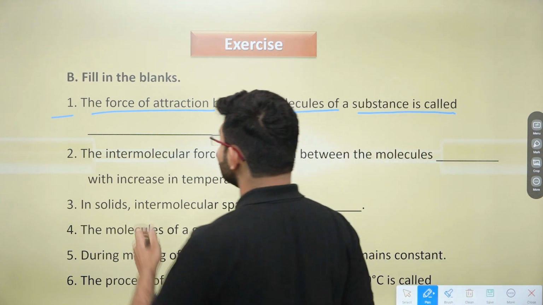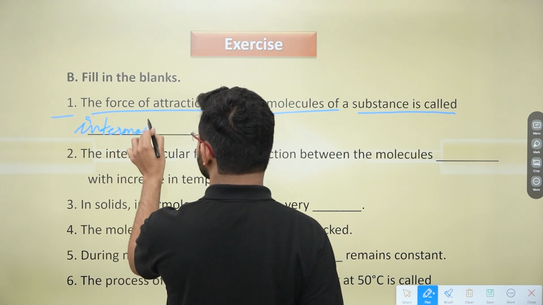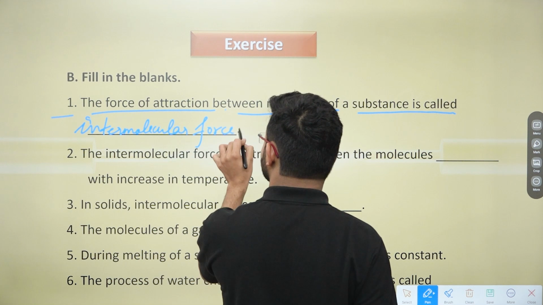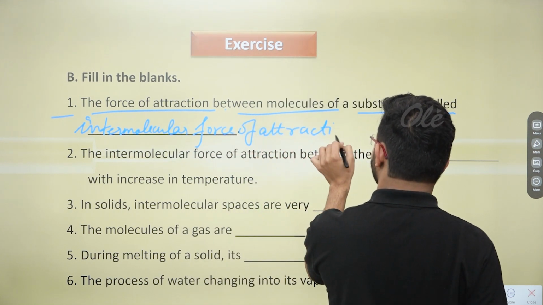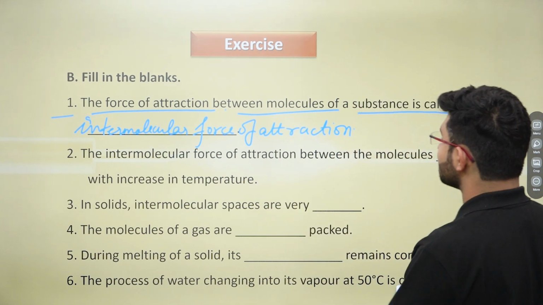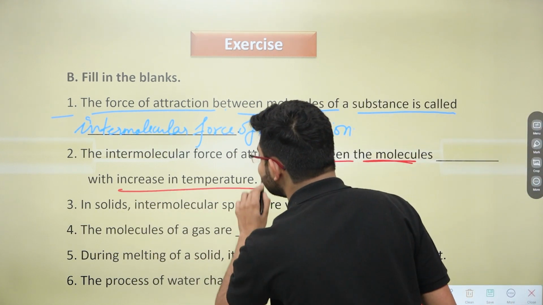It is known as intermolecular force of attraction, right? Now, the next part says that the intermolecular force of attraction between the molecules dash with increase in temperature.